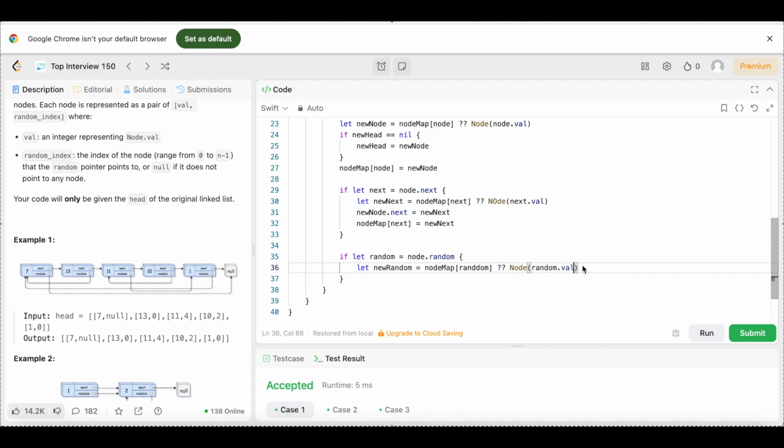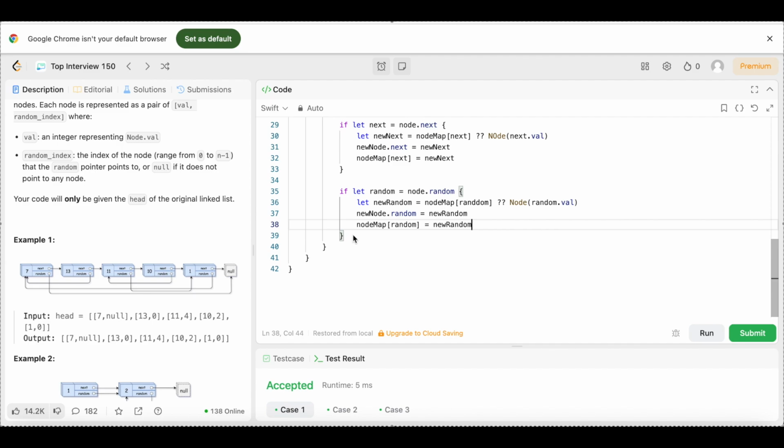Then underneath that we are going to say new node dot random equals new random. Then we're going to say node map, square bracket, random equals new random, just like that.